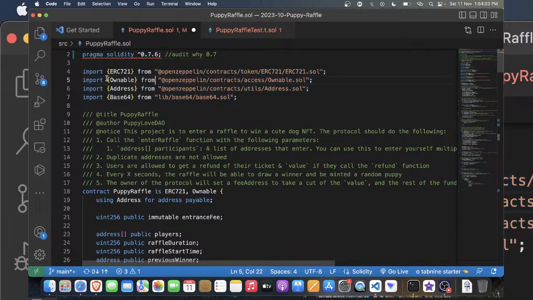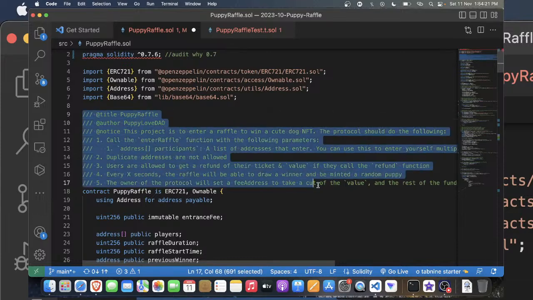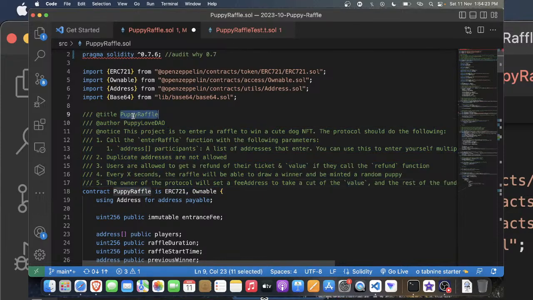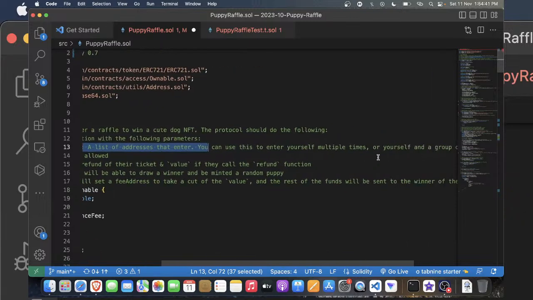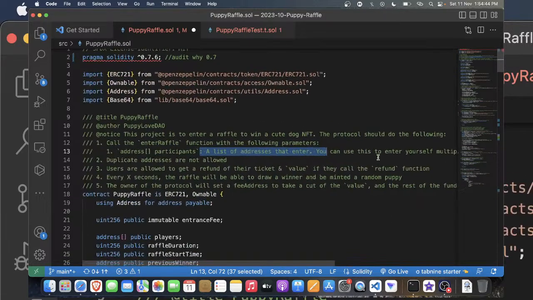And we have a few import statements here: ERC721, Ownable, and Base64. I think this is used for encoding purposes, like to deploy the metadata on chain, right? So we have a few docs. The title of the contract is PuppyRaffle, and you call the enterRaffle function with the following parameters, which takes an address array of participants, a list of addresses that enters. You can use this to enter yourself multiple times, or yourself and a group of friends.